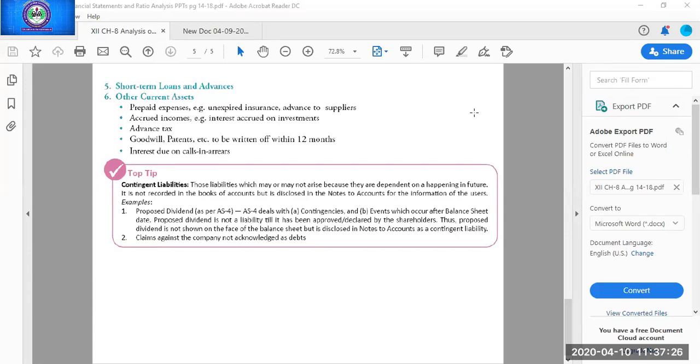Then second is uncalled liability on shares. Suppose you have purchased shares of a company and the price of one share is 10 rupees. You have purchased 500 shares, so you are supposed to pay 5,000 to the company. But the company has demanded only 8 rupees per share till now. The remaining 2 rupees is not demanded, because you will pay only when the company demands it. That 2 rupees will be known as uncalled liability on shares, and you are committed to pay that amount whenever the company demands it.